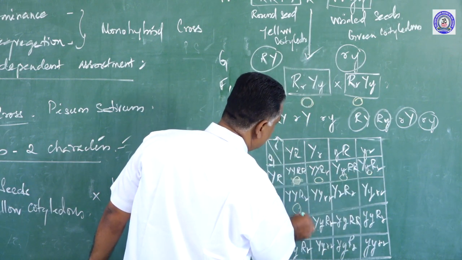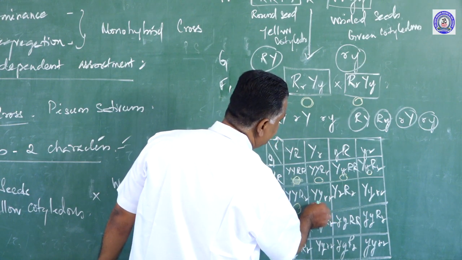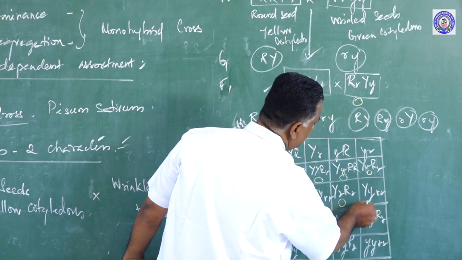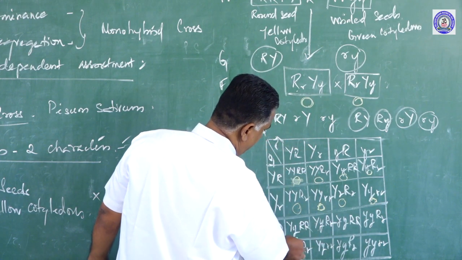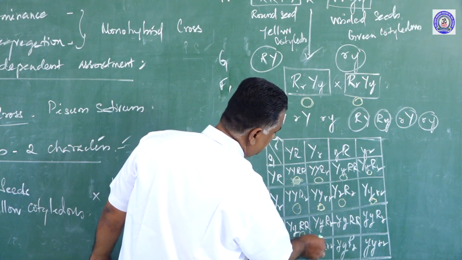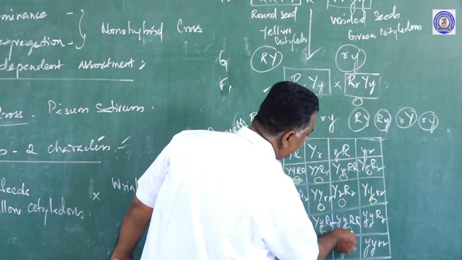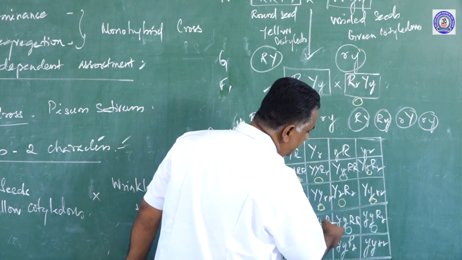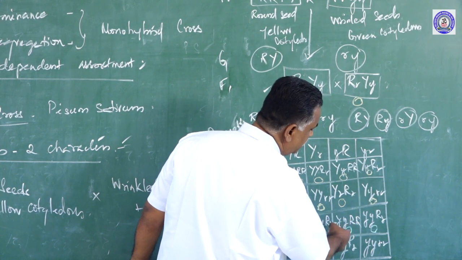Here, yellow round, yellow wrinkled, yellow wrinkled. Here, yellow round, yellow wrinkled, and yellow round, green round, green round. This is also green round. You see, small y expresses the color green, and capital R, round.